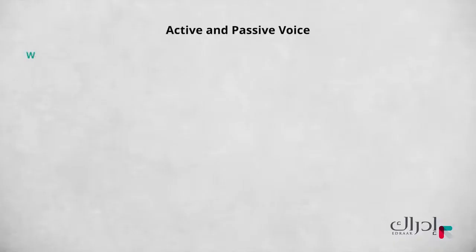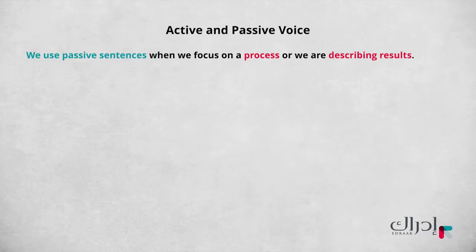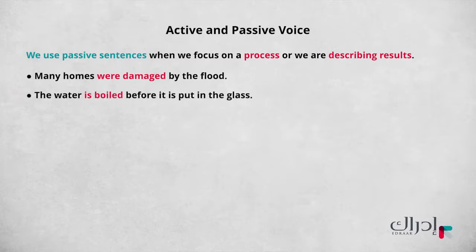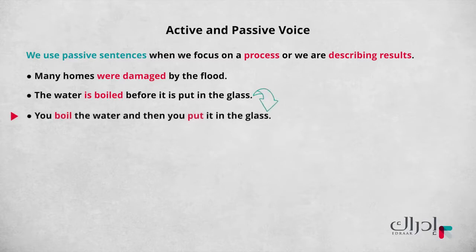And finally, we use passive sentences when we focus on a process or we are describing results. For example, many homes were damaged by the flood. In this sentence, we know the flood did the action. We care more about the homes. We want to put that information first in the sentence. Here's another example. The water is boiled before it is put in the glass. Here, we are focusing on the process. We can say, you boil the water and then you put it in the glass. But the passive focuses more on the process.